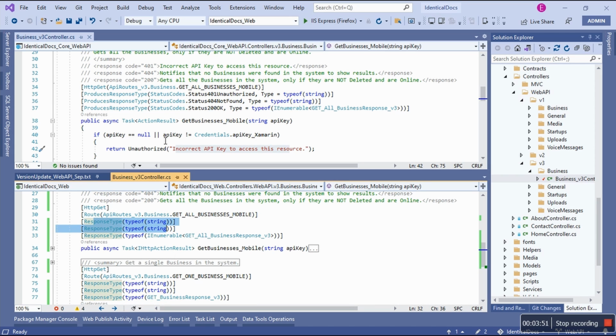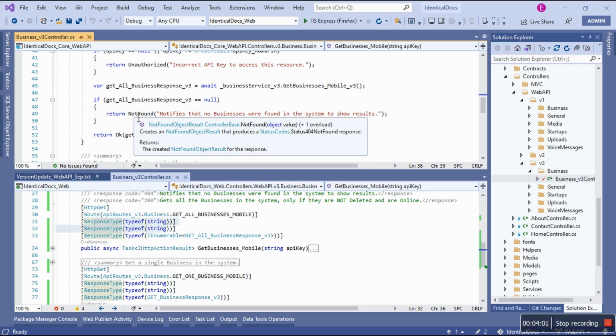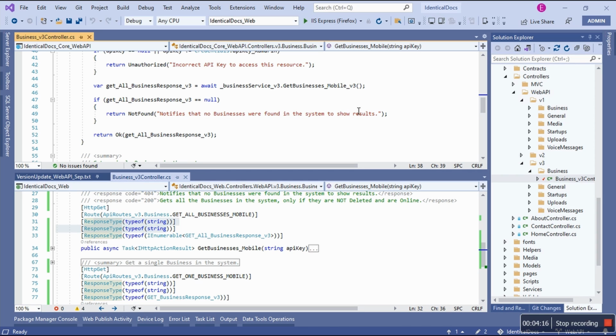Another thing, if you look at this return type, action result, I want to focus on 404, which is not found. This method creates a not found object result that produces a status code, you see, status code 404 not found response, right? It has an overloaded version. In this case, it takes in a value of type object. That's how we're able to pass this guy. And I did test it, it works.